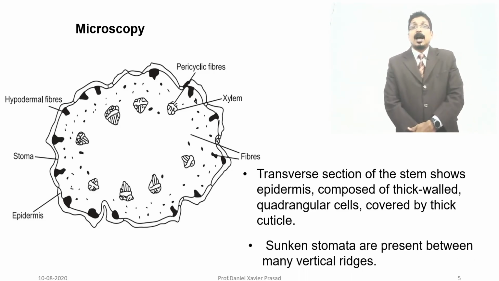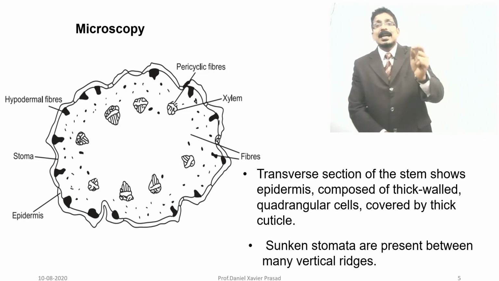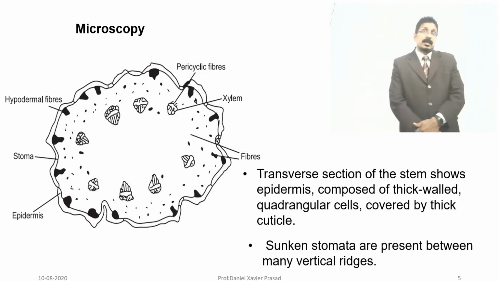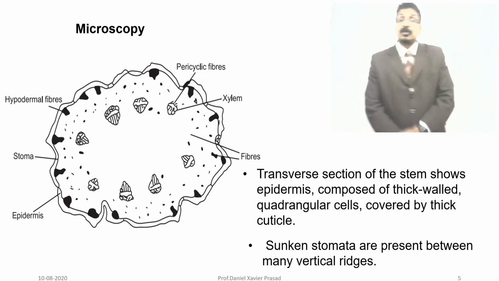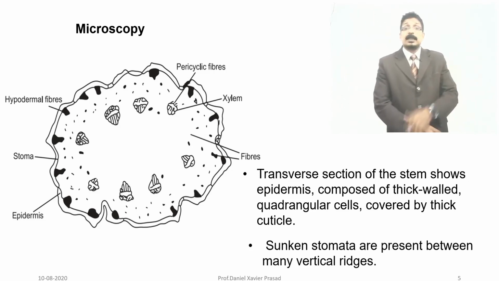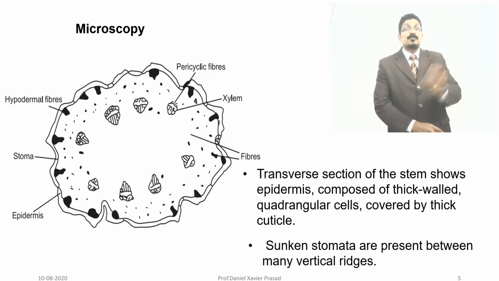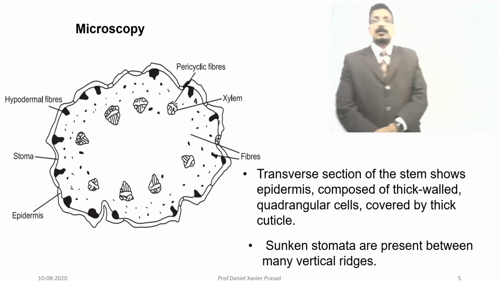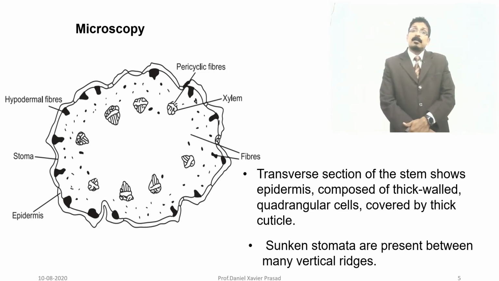And you can see, as I told, ridges, and sunken stomata. You should mention sunken stomata, specific stomata, like paracytic stomata, anomocytic stomata. The sunken stomata, which we can see specifically in the stem, are present in between many vertical ridges.